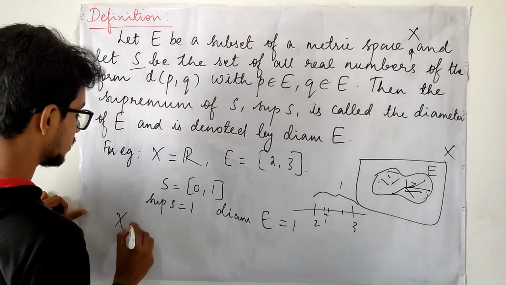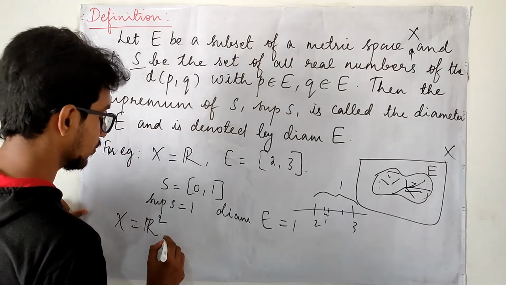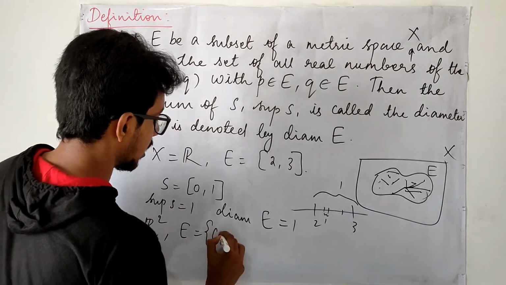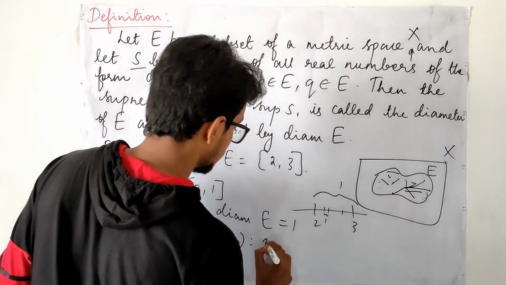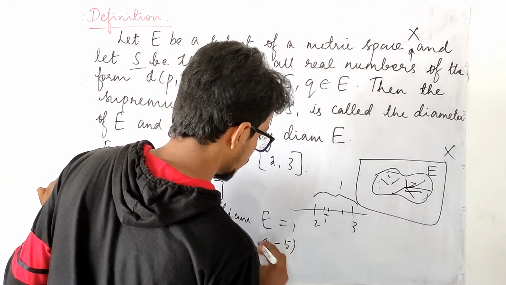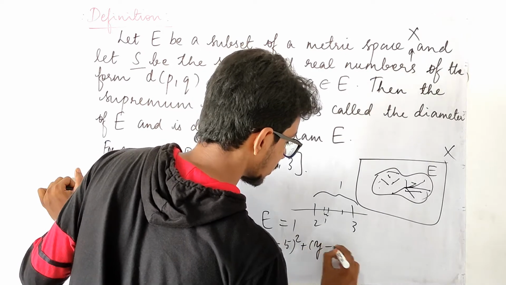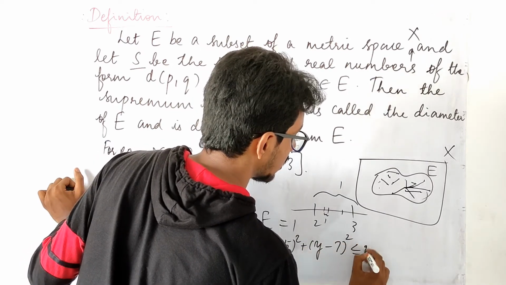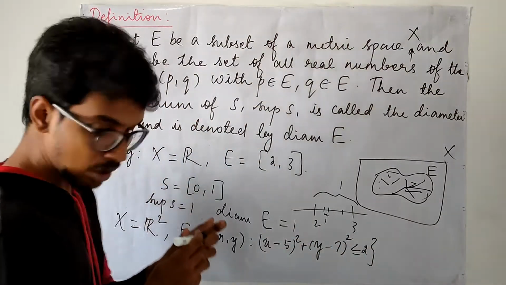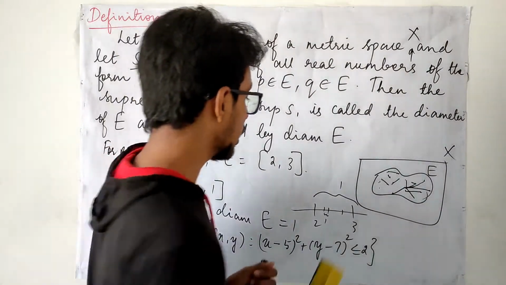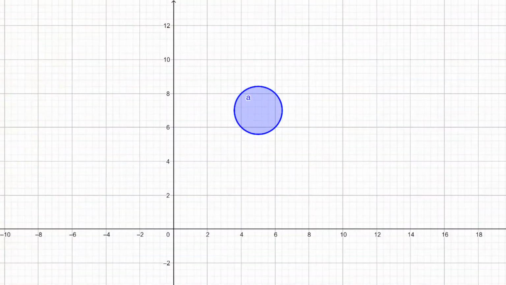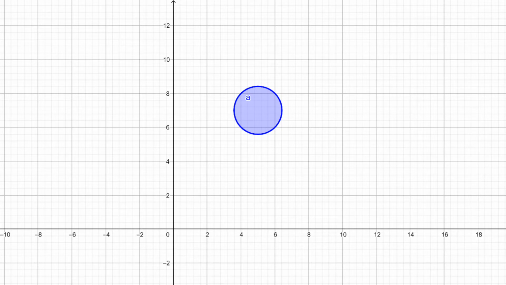Now let us look at these things in R2. My E is the collection of points (x, y) such that (x − 5)² + (y − 7)² ≤ 2. Instead of plotting it on the board, I will show you on the screen.